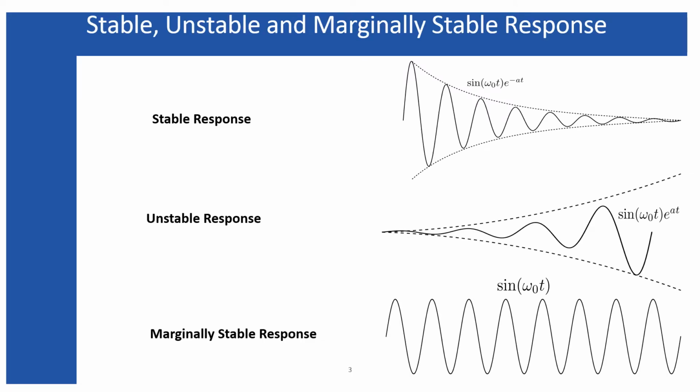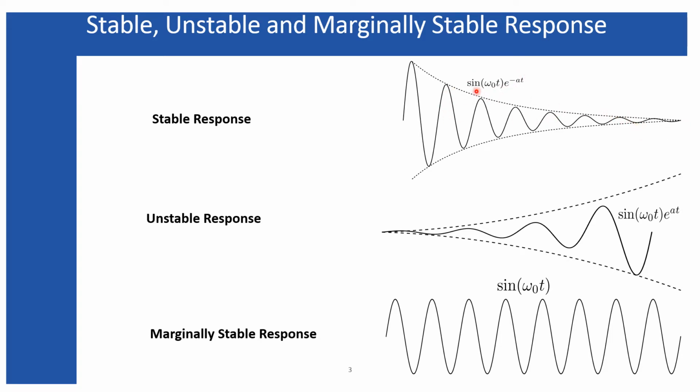So first is a stable response. The stable response looks like as shown in this diagram. Here, the output of your system may oscillate, but whether it oscillates or doesn't oscillate, it should reach a particular steady state after a while. And that means that your output should converge at a particular point. So that converging level may be 0 or 1 or other values, depending upon the condition or the supplies of the system. But the response must converge to a particular steady state.